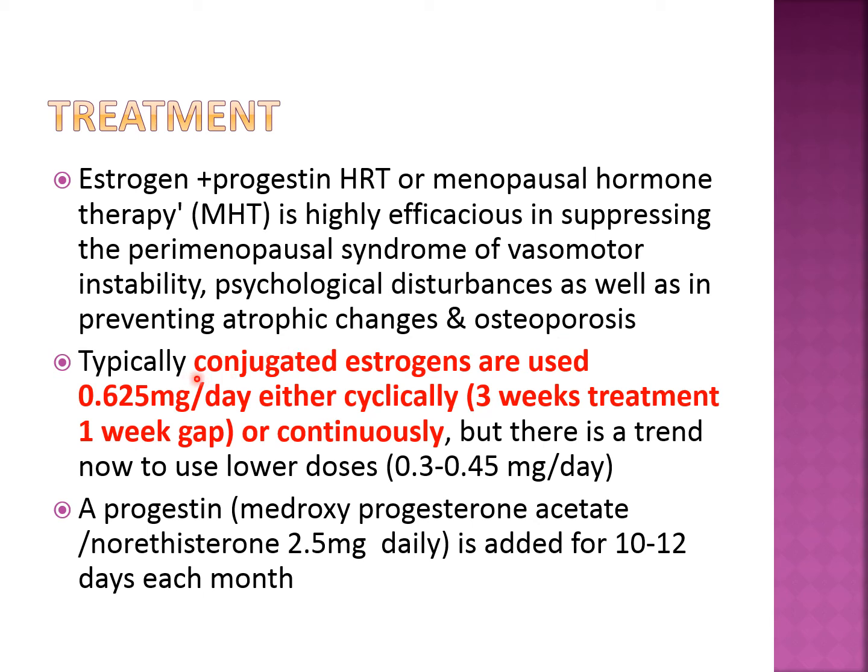Typically, rather than estradiol or ethinyl estradiol, conjugated estrogens are used in a dose of 0.625 mg per day, either cyclically, meaning 3 weeks on, 1 week gap, or continuously. But there is a trend now to use even lower doses of conjugated estrogen, 0.3 or 0.45 mg per day, rather than 0.625. A progestin is added for the last 10 to 12 days, mostly medroxyprogesterone acetate or norethisterone 2.5 mg daily, to prevent the risk of endometrial carcinoma.